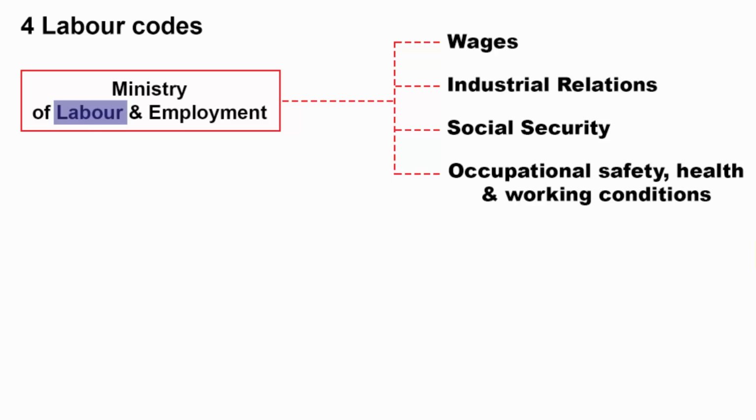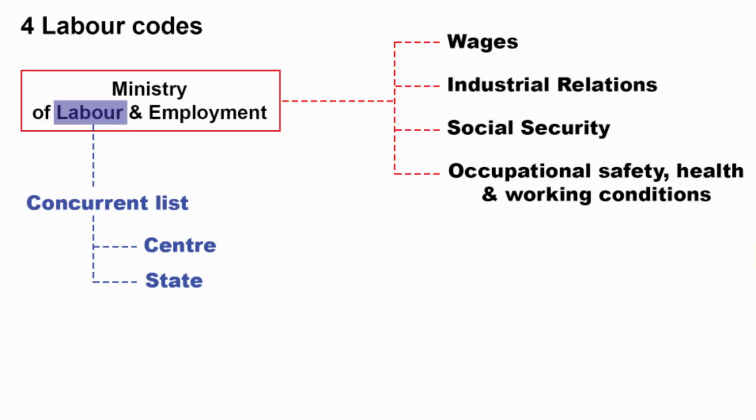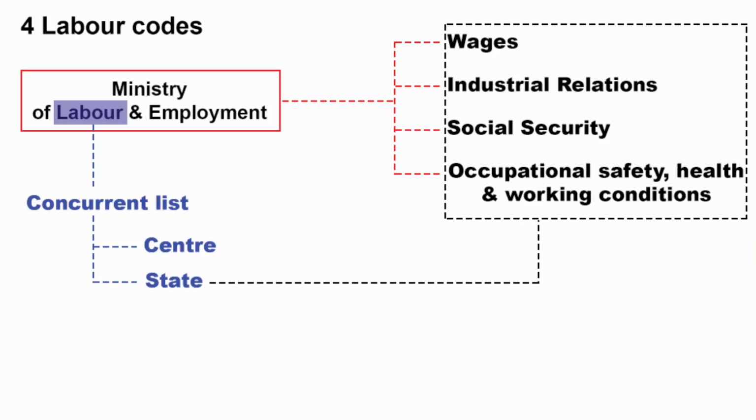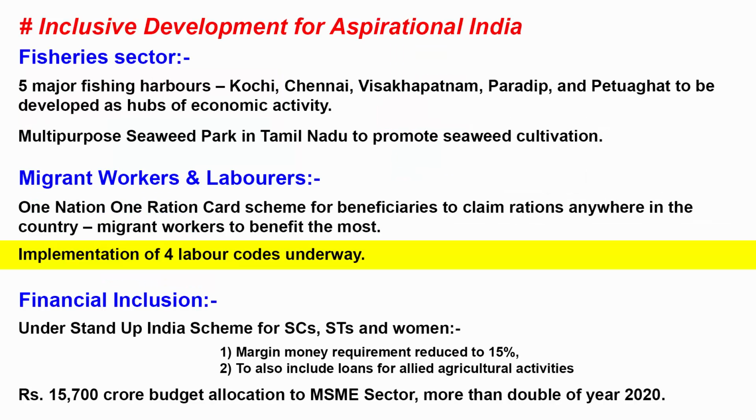If you see, Labour falls under the concurrent subject. So both the central government as well as the state government have the right to make laws on this subject. That means even the states are going to add more rules on these 4 labour codes. These bills are part of the government's reform in order to simplify India's labour legislation and improve the ease of trade and commerce in the nation. So anyhow, I have to make a separate video on this topic where I will explain each of the 4 labour codes in a much more detailed and comprehensive manner.